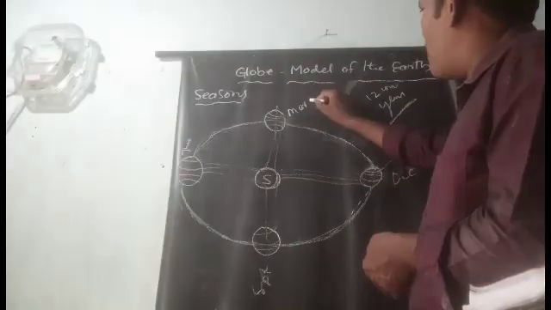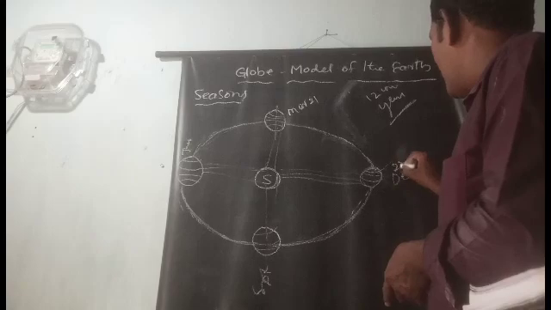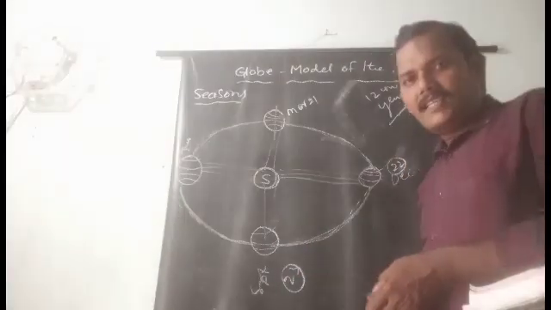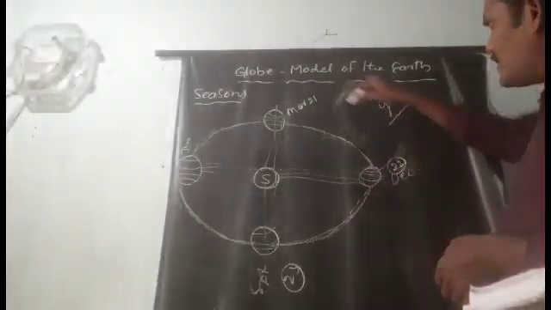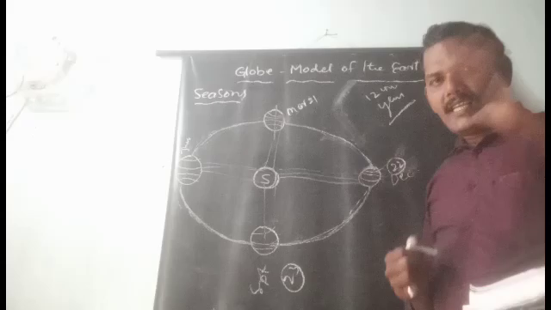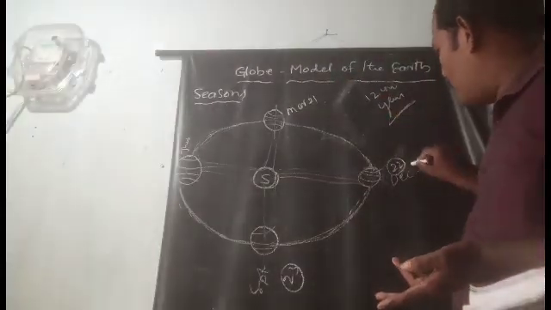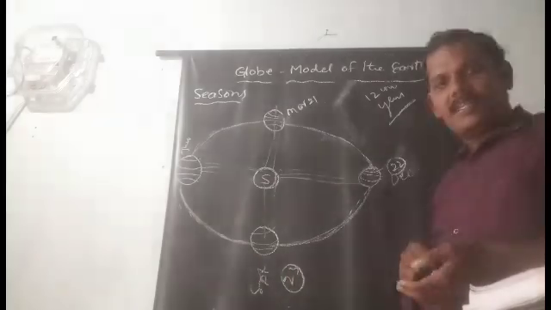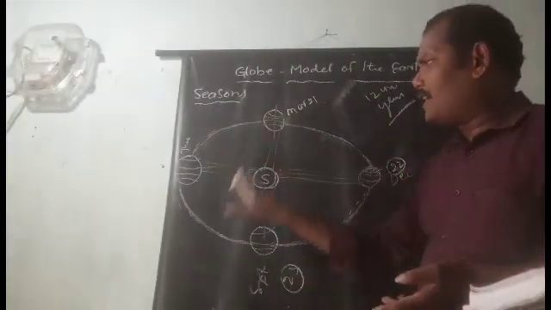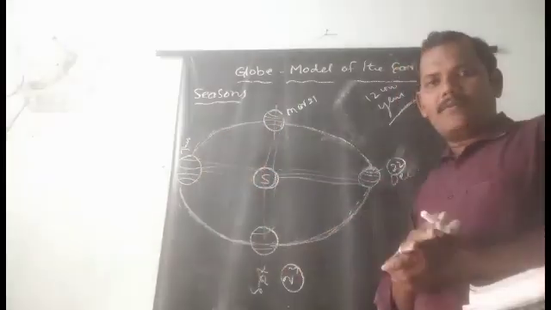Here the dates: March 21st, December 22nd, and September 23rd. These 3 dates are alternating. That's why I explain like this, so easily we can remember in our minds. March 21st, December 22nd, September 23rd. In this order, easily we can remember. In this way, we can now classify the year.